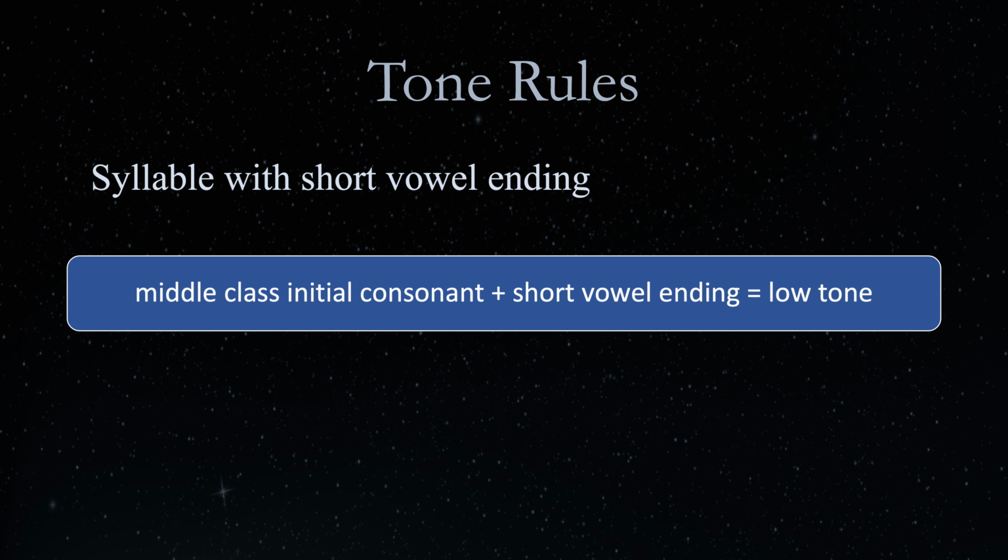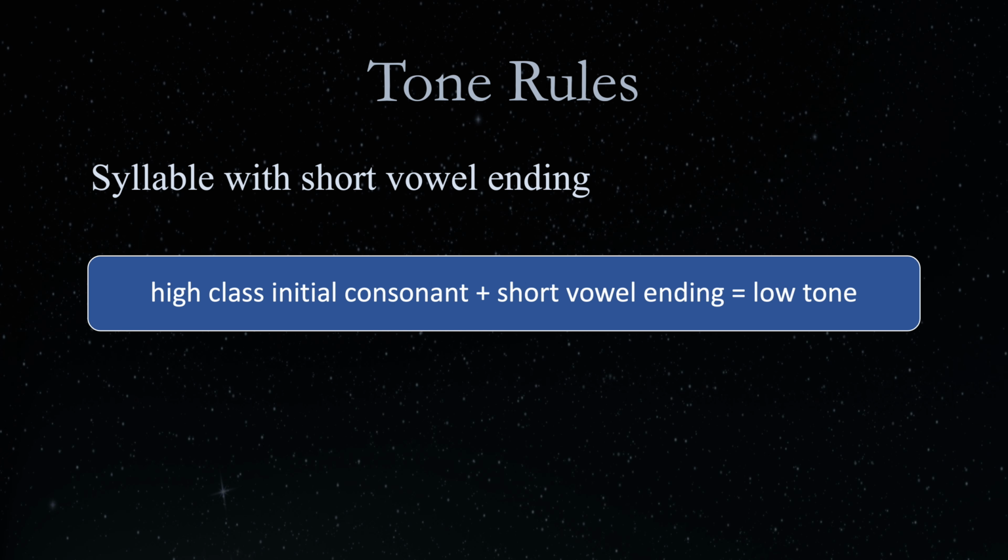A syllable beginning with a middle-class consonant and ending with a short vowel sound is, however, in the low tone. For example, ja in the low tone, which is used to indicate the future tense and can be translated as will. The word ja has one syllable that begins with a middle-class consonant jo jan and ends with a short vowel sara a, hence the low tone.